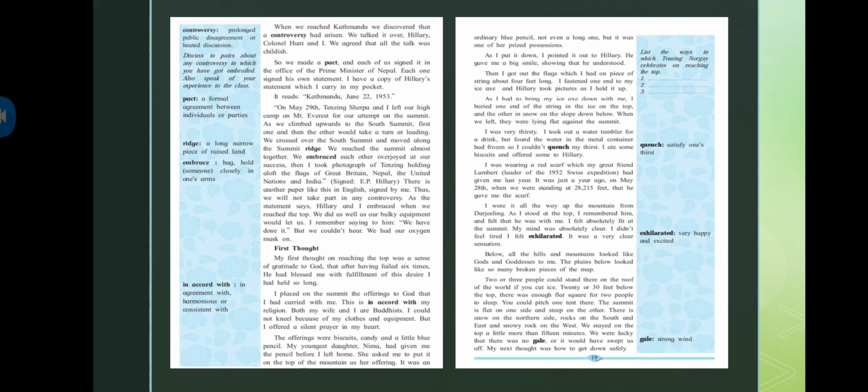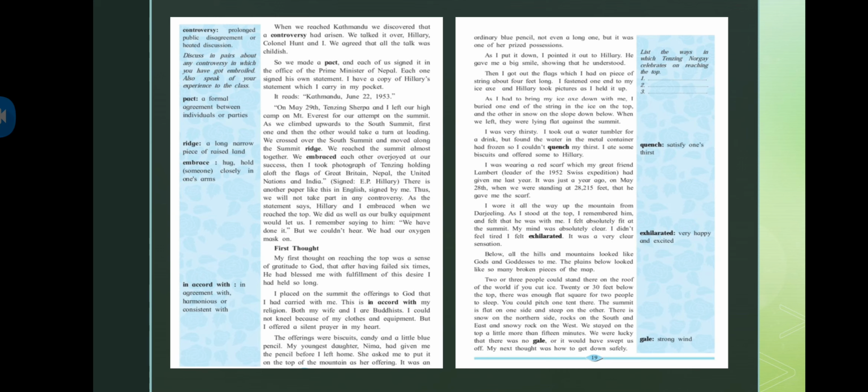The offerings were biscuits, candy, and a little blue pencil. My youngest daughter, Nima, had given me the pencil before I left home. She asked me to put it on the top of the mountain as her offering. So what he is saying is that he kept some biscuits, some candies, and the blue pencil as an offering, and that blue pencil was given by his youngest daughter Nima.